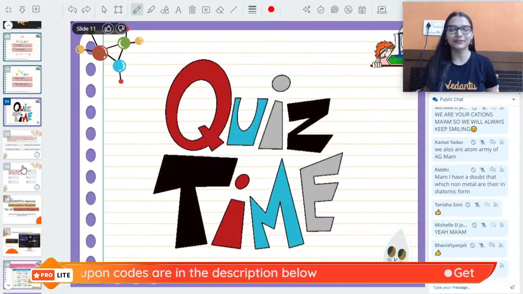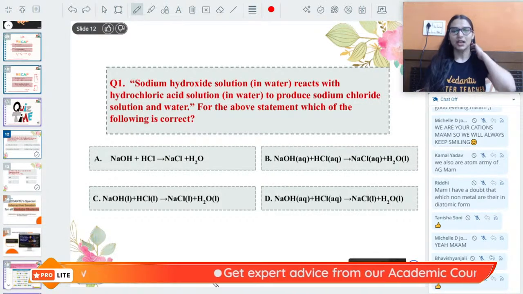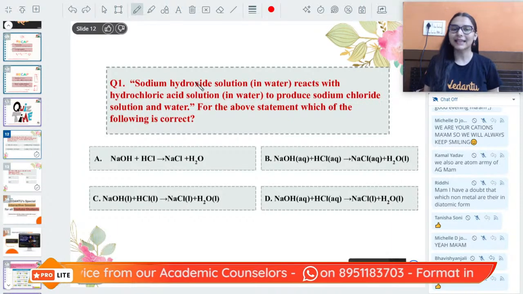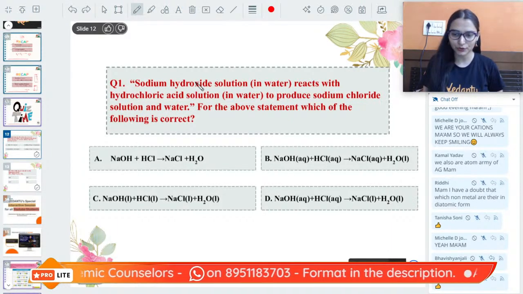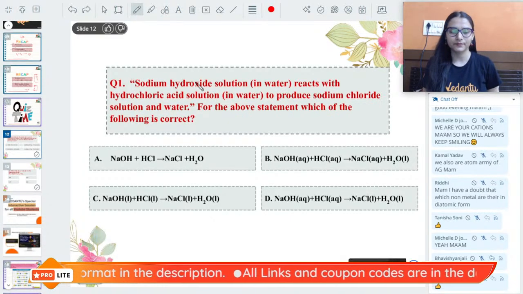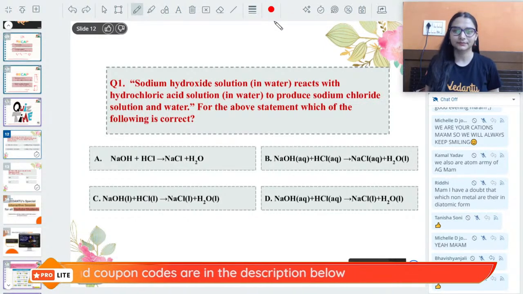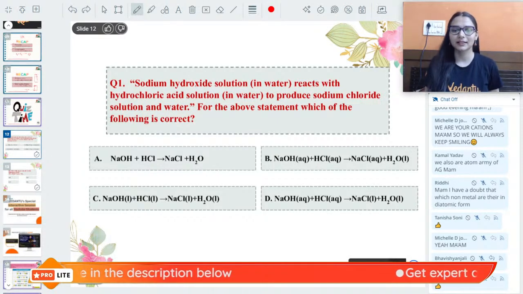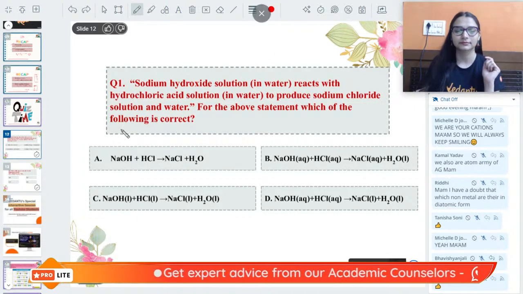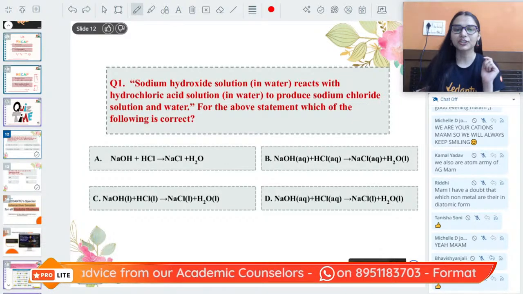So if you remember, then we have a quiz. The first question is on your screen, get ready for it. The question says that sodium hydroxide solution in water reacts with hydrochloric acid solution in water to produce sodium chloride solution and water. For the above statement, which of the following is correct? You have to find it. Tell me, give ma'am a thumbs up. Okay, ready? Watch carefully what you will see here.